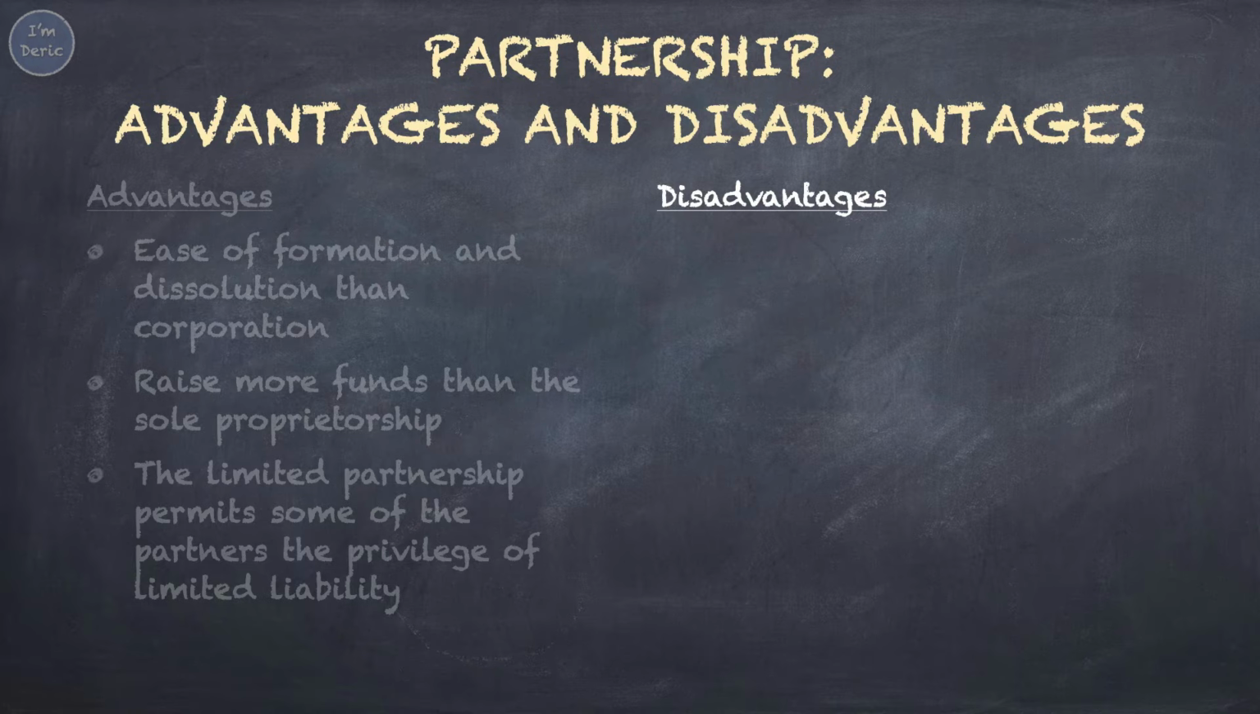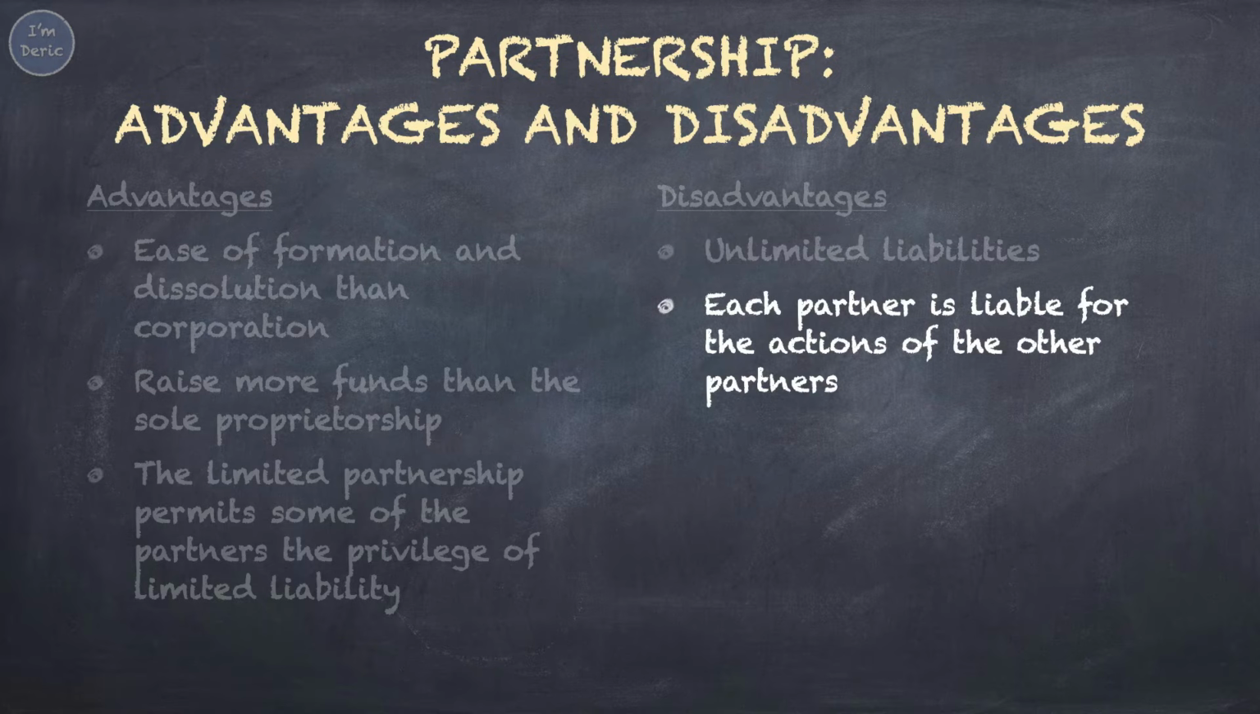About the disadvantages. Unlimited liabilities. Similar to sole proprietorship, partners will have to pay for all the debts of the company. If partners are not able to repay the debts, the company will be bankrupt, and partners may become bankrupt as well. Each partner is liable for the actions of other partners.